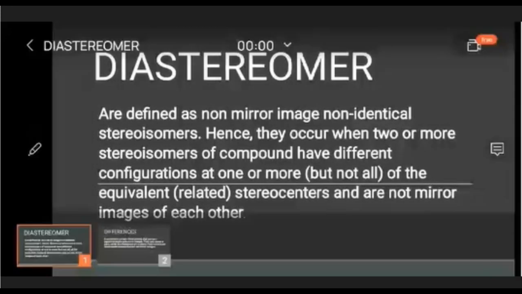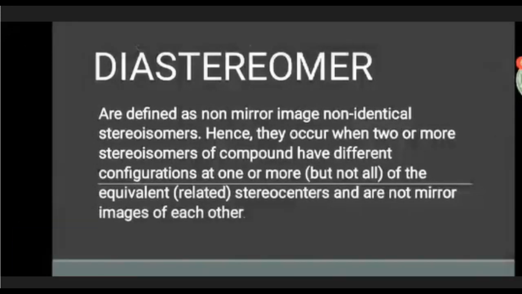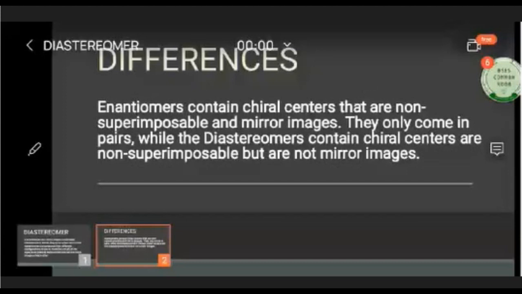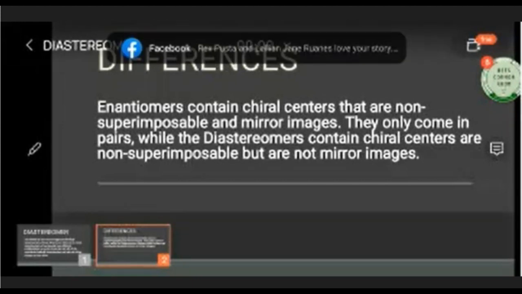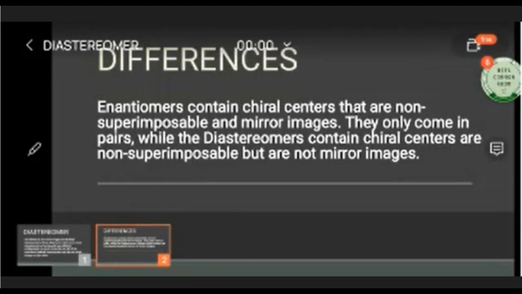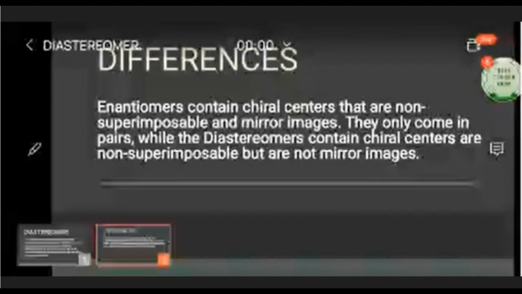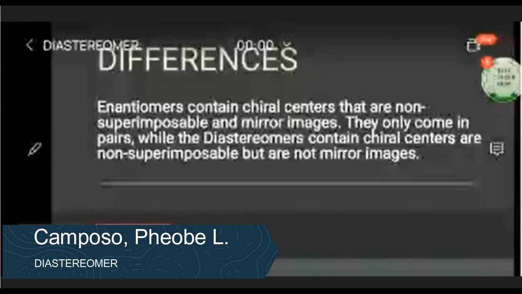So the differences between enantiomers and diastereomers: enantiomers contain chiral centers that are non-superimposable mirror images, and they only come in pairs. While diastereomers have chiral centers that are non-superimposable but not mirror images.